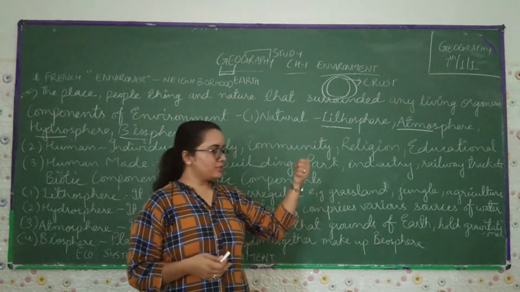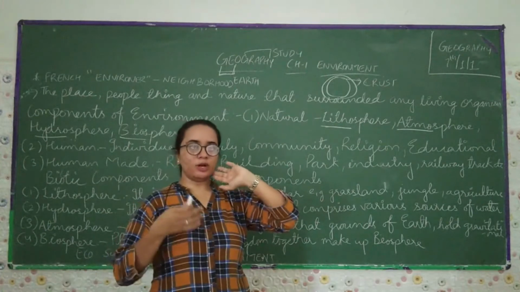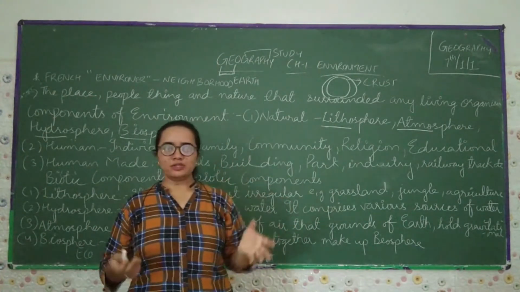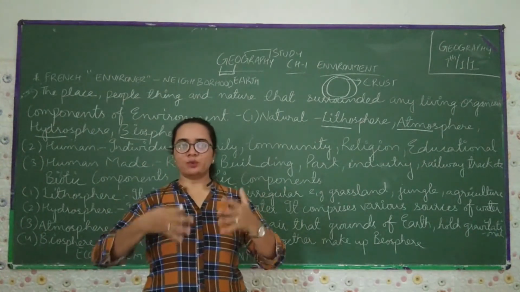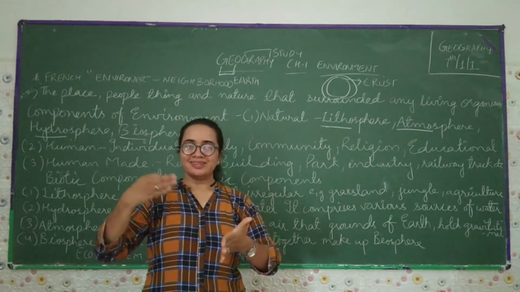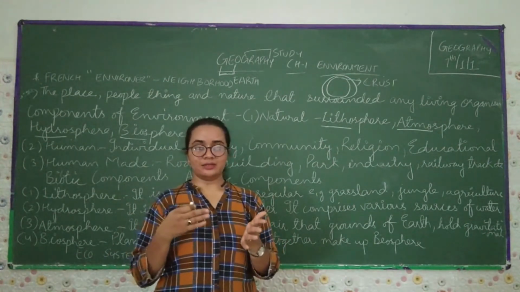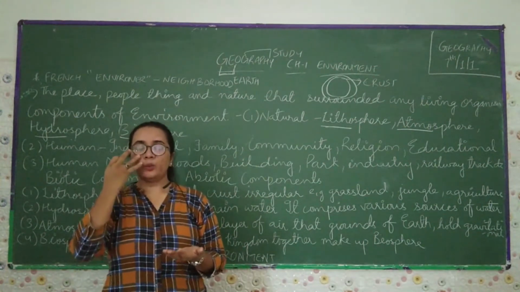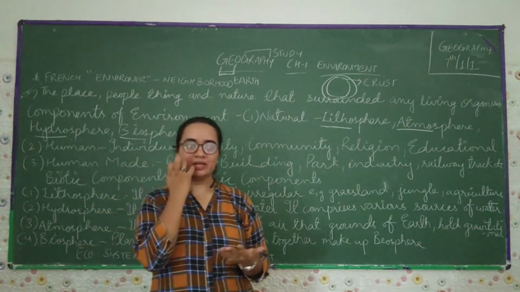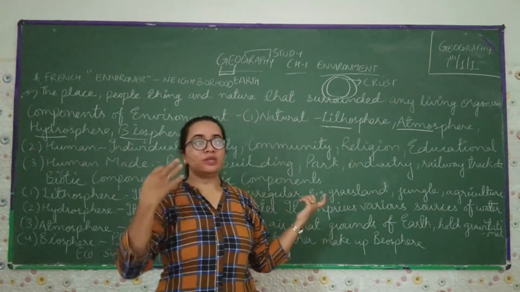If we talk about the educational component, in the human component, where humans meet, in this education system we have different streams. According to our desire, we can choose the stream, like science, commerce, humanities, doctorate, engineering, different streams. We can choose according to our desire, which particular field is good for us, in which field we can make a career.